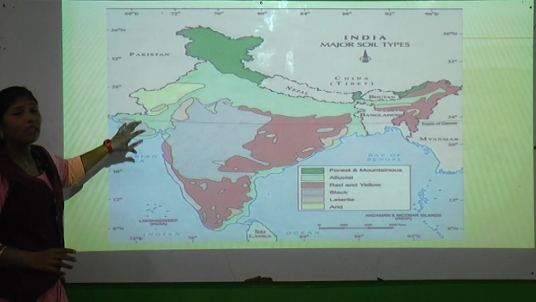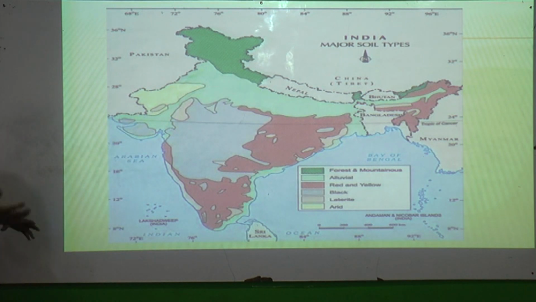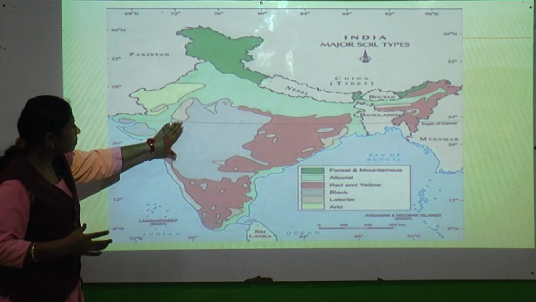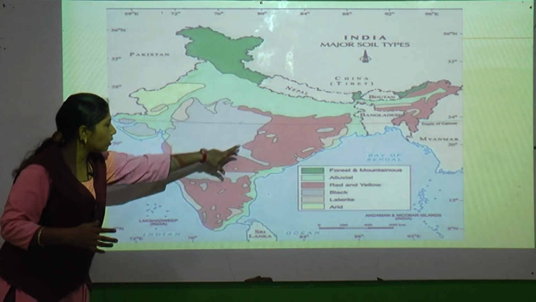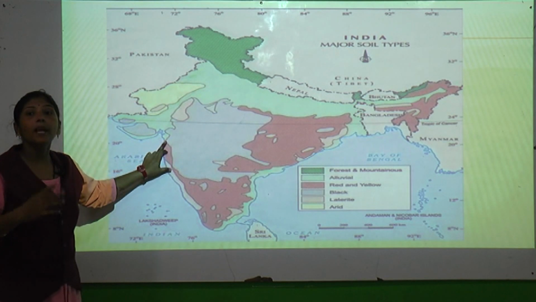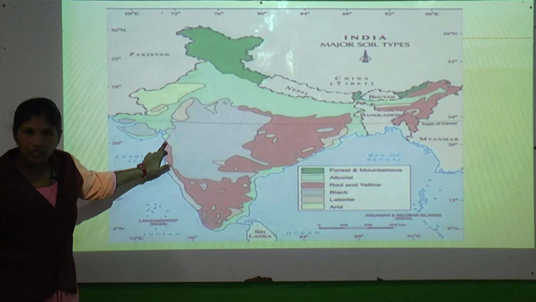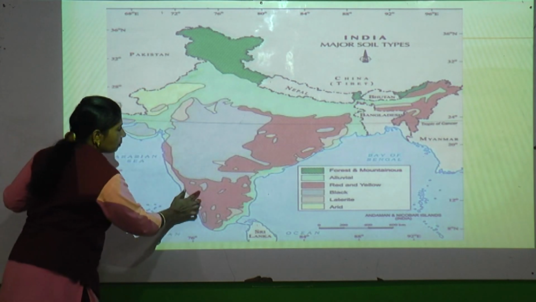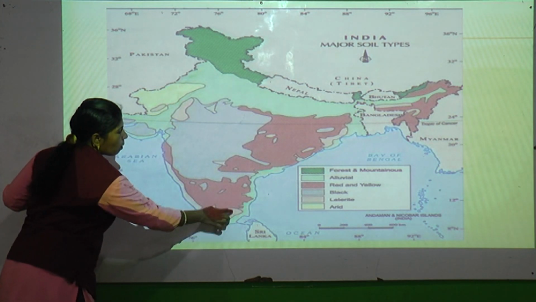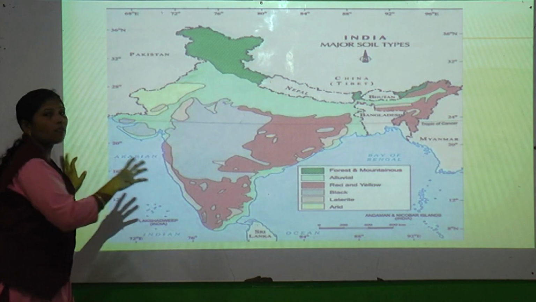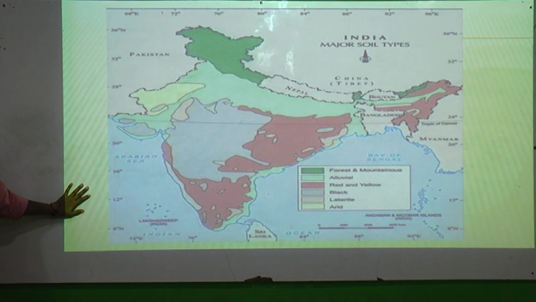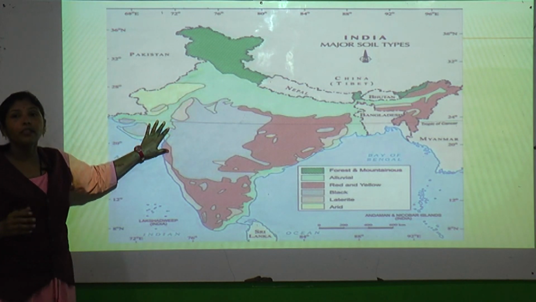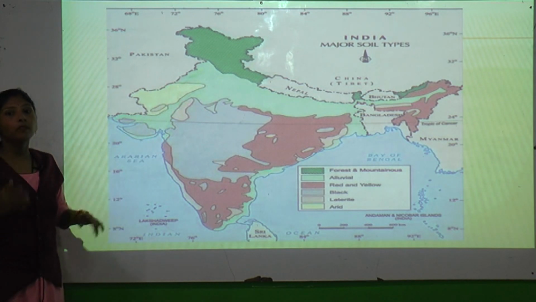So what does it mean? India covers different types of soil. Within the borders, we have different types of soils in different states. Okay students? Now can you all see these spots? Yes, we have states, isn't it? So the soil will be different from state to state.